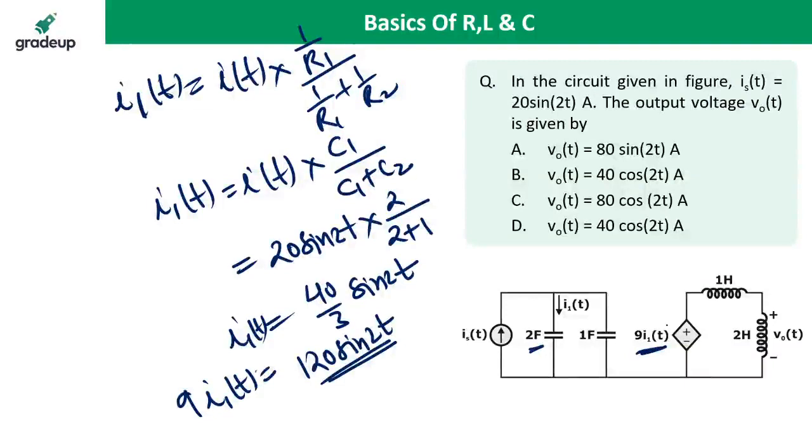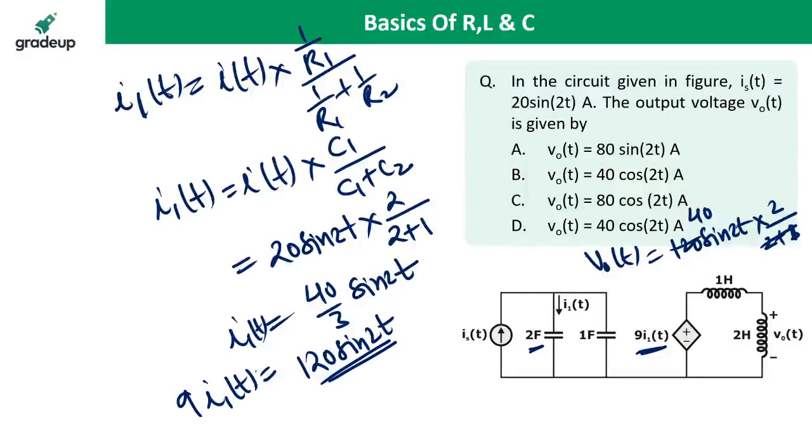And now that it is 120 sin 2t, you can apply the voltage division rule. What is the voltage division rule? Vo(t) is equal to total voltage, 120 sin 2t, into the concerned inductor divided by the total inductance value. 2 plus 1 is 3. 120 and 40 into 2 is 80.